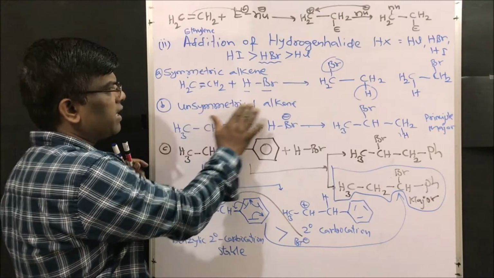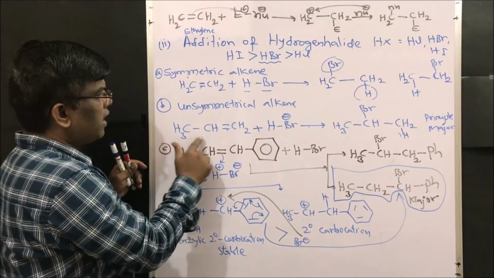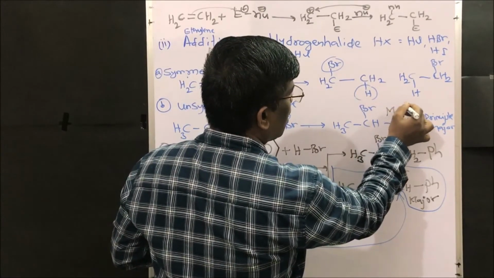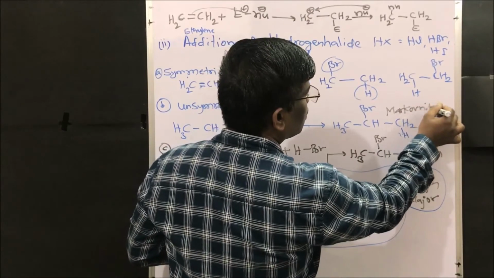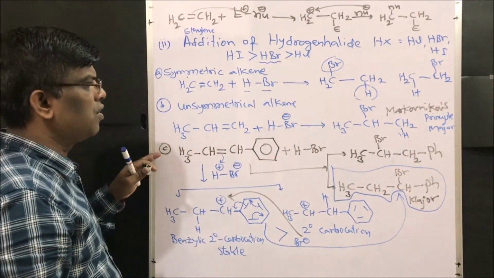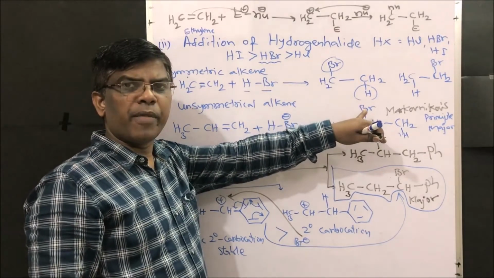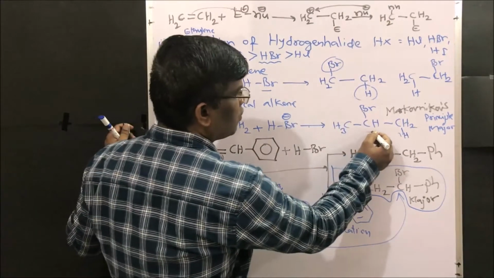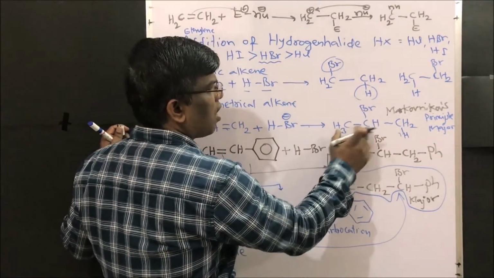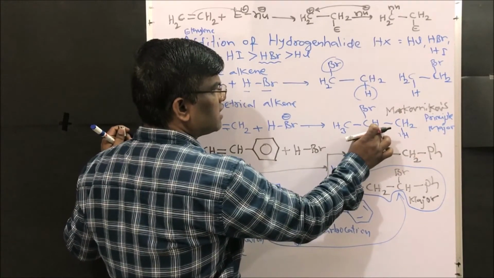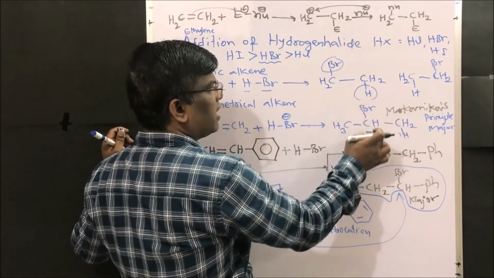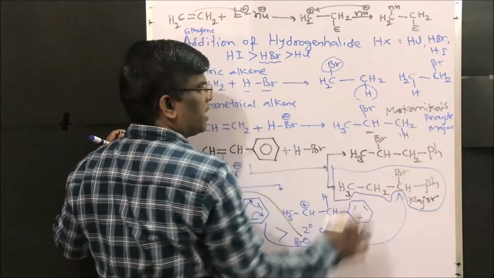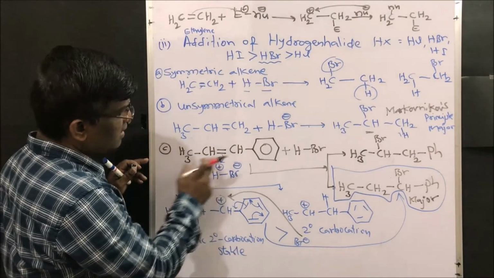But when it comes to an unsymmetrical alkene, here comes Markovnikov's rule, which is very important. Markovnikov's rule states that the incoming negative addendum will be added to the carbon which has fewer hydrogens. Among these three carbons, this carbon has fewer hydrogens, so the negative addendum will be added to this carbon to give the major product, 2-bromopropane, right?